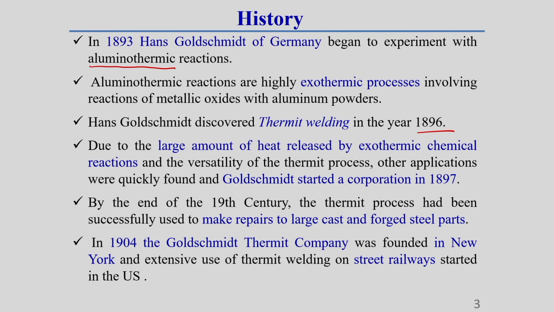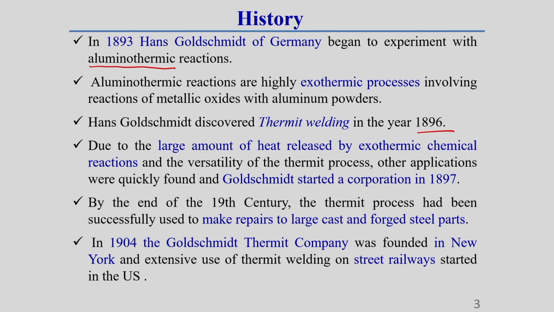aluminothermic reaction process. Now, aluminothermic reaction is an exothermic process, which I have told you. Exothermic process means due to this reaction some heat is generated, that means it exerts heat. That heat is utilized to melt the thermit composition, and it is also used to fuse the weld region and join the region.